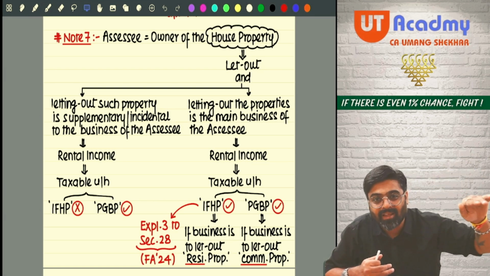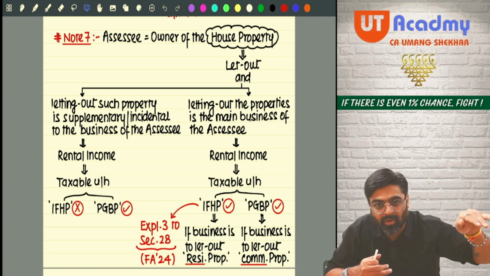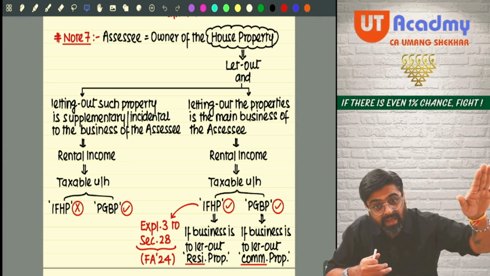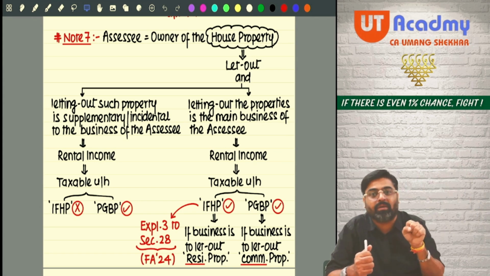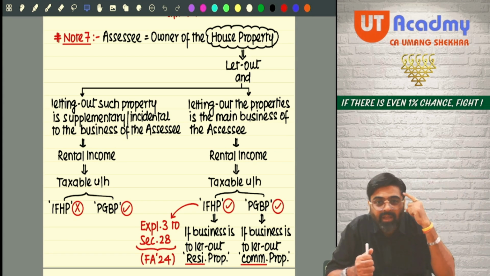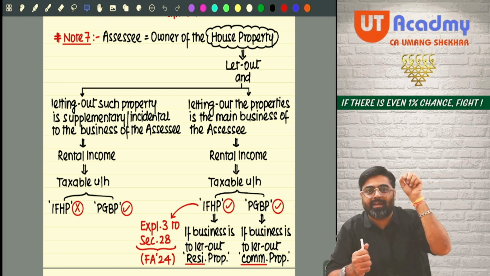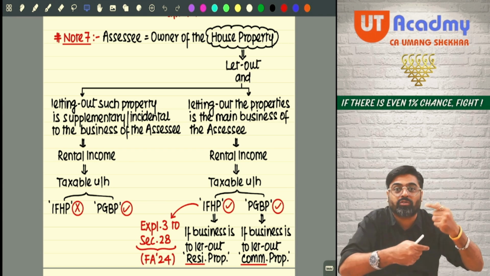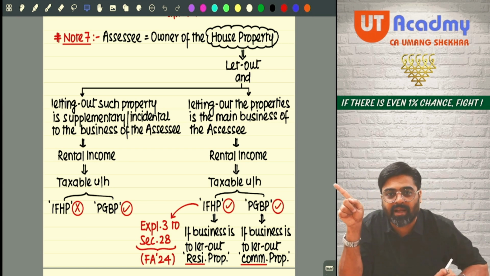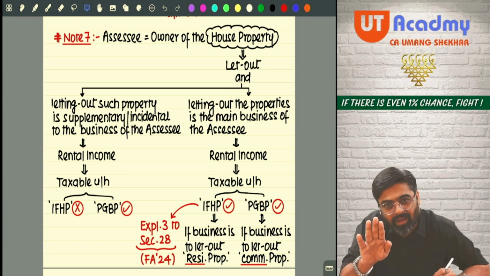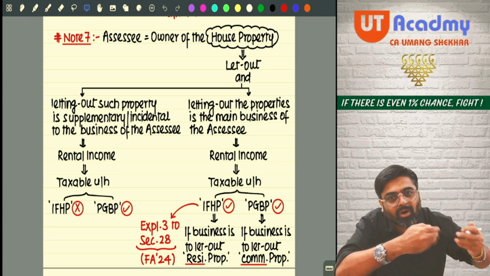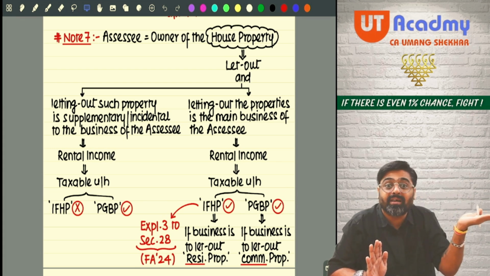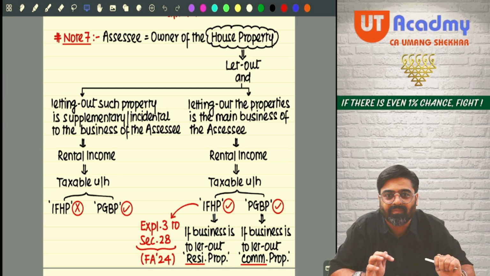These properties are given on rent to my employees. Given to my employees to stay, and as a result of that I am deriving some rent. This rent derivation is not with an intention to exploit the rent earning capacity. Hence, this rent coming from the employees in the course of business or profession cannot be taxed under the head house property. It is my income which I am earning in the course of business activities only, not my main income of the business, but incidental income of my business.